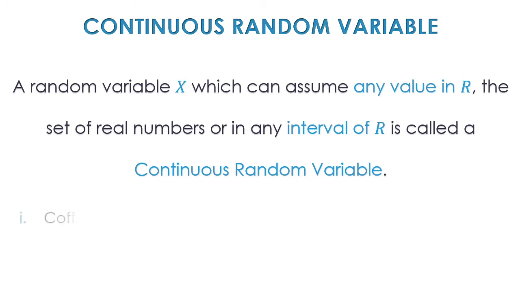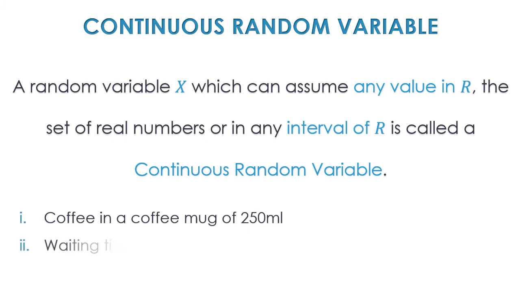Let's take examples. Number one, coffee in a coffee mug of 250 ml. Now it just seems that there are just 250 mls, but even mls have measures lower than them. So it could be any value from 0 mls to 250 mls, any value at all. So that's a continuous random variable. The waiting time of a lift on any floor of a skyscraper.